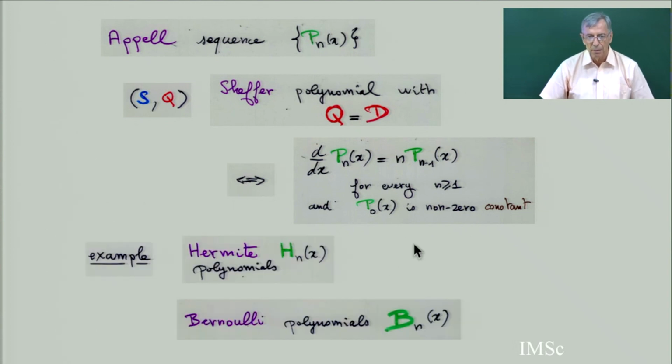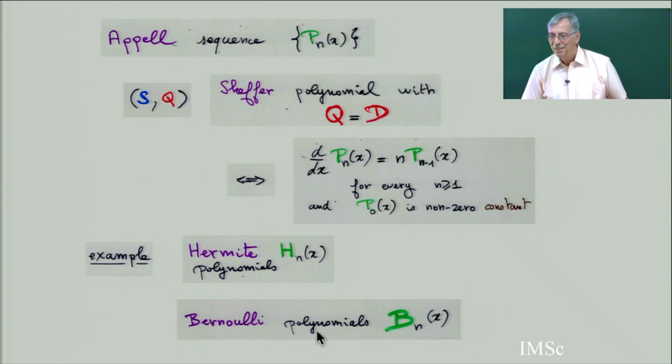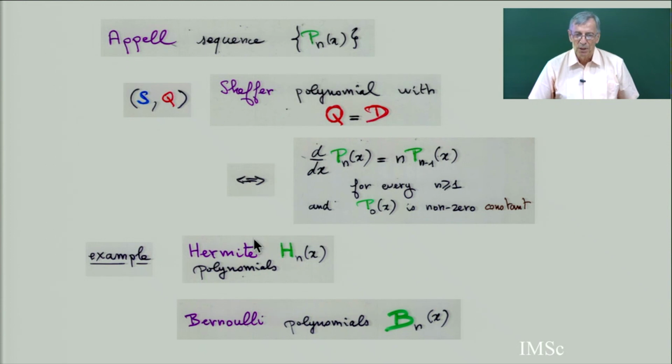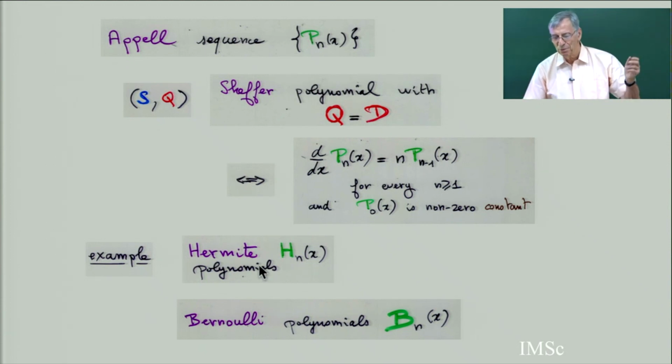And I have two examples. Hermite is of this kind, and Bernoulli polynomial is of this kind. We have seen the Bernoulli polynomial with the magic of the umbral calculus. For orthogonal polynomials, Hermite is the only example. By the way, I made a mistake a few lectures before. I said the Hermite polynomial was binomial type. No, it's a polynomial with Q equal D, so it's not binomial type, it's an Appell sequence.